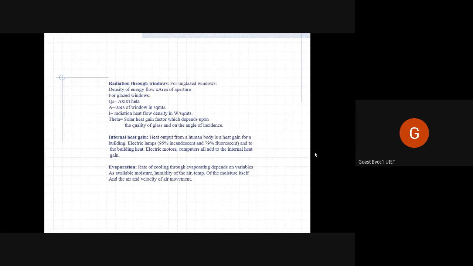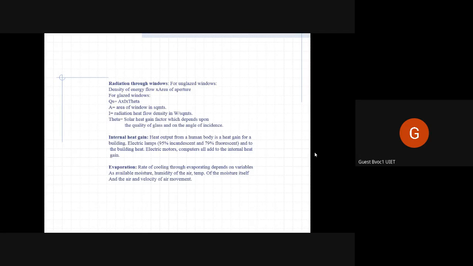Same thing goes for buildings. If there is moisture available, see, in buildings, how does evaporation work? The building itself doesn't perspire. Hopefully, it doesn't. If it does, it means it's moisture laden. There is dampness in the building, which is not good.